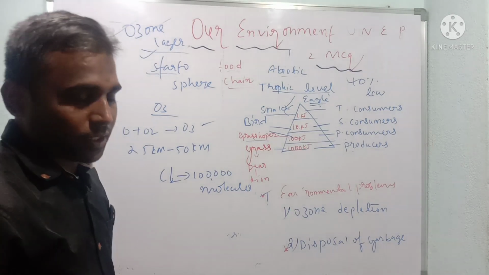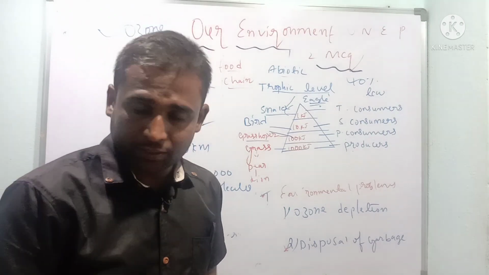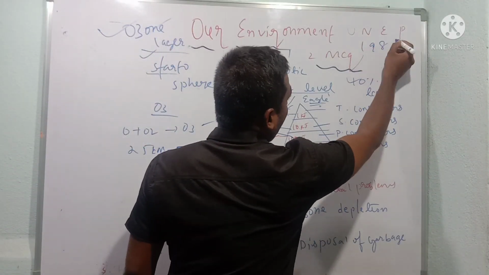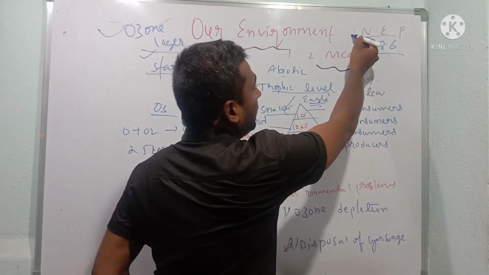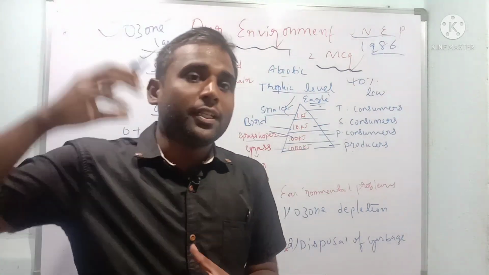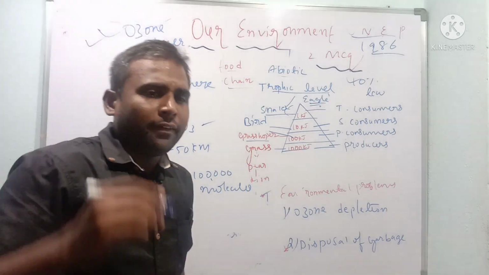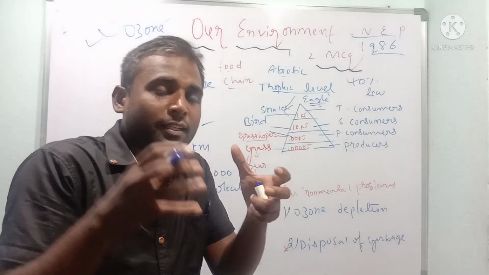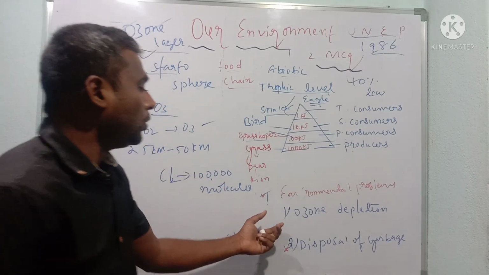So how can we prevent it? We should avoid using freon, the inert gases. Also in 1986 they made a protocol under UNEP, the United Nations Environment Programme. They may ask this as an observation question. So the protocol is to save the environment. Ozone depletion was first observed in Antarctica, and the hole formed in the ozone layer is called the ozone hole. This is all about ozone depletion.